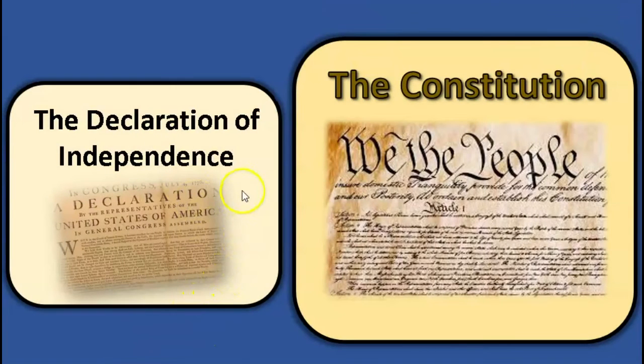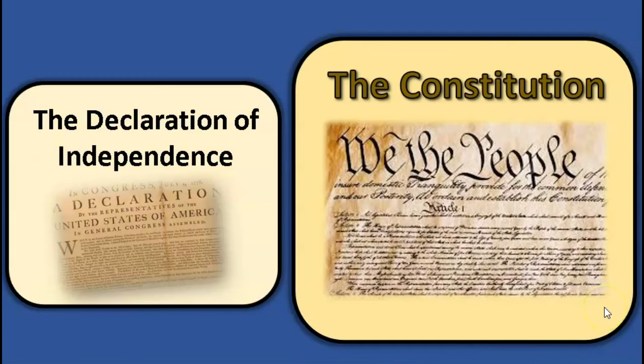So the Declaration of Independence said that we should have the right to life, liberty, and the pursuit of happiness. These are excellent ideas, but how do you make these work? How do you form a country and a government that makes this work? Well, that's what the Constitution is about. So the rest of this chapter, we will talk about what's in the Constitution.